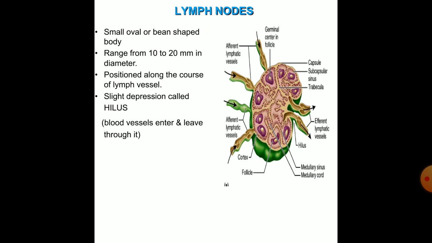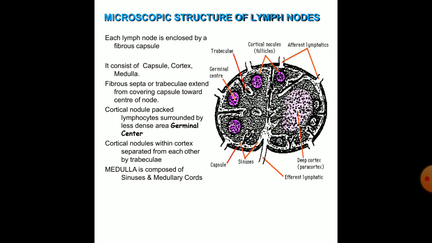This is the structure of a lymph node. These are small oval or bean-shaped bodies. They range from 10 to 20 millimeters in diameter. These are positioned along the course of lymph vessels. They have a slight depression known as the hilus, through which the blood vessels enter and leave.